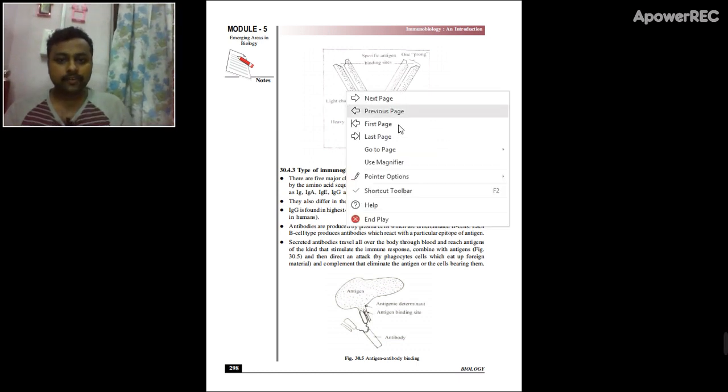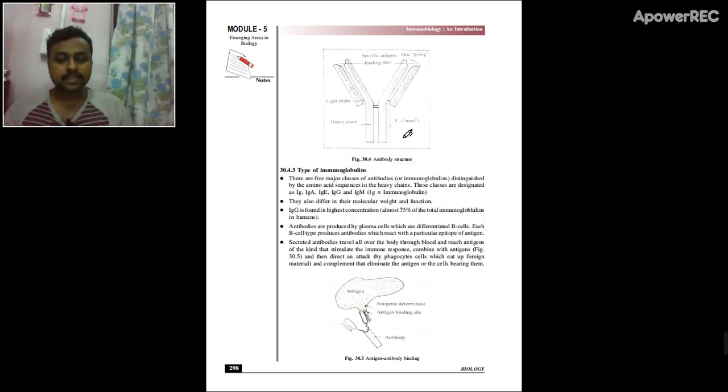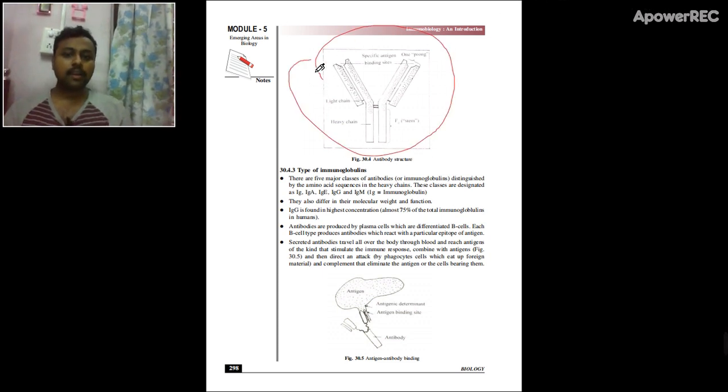This is the structure of an antibody. The antibody has a prominent structure. There are various other types of antibodies, but the typical antibody structure is this. An antibody consists of various polypeptides. Some of the polypeptide chains are heavy, some are light. According to their molecular weight, the parts of the antibody are named.